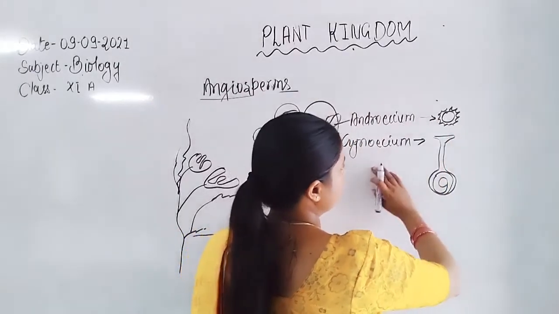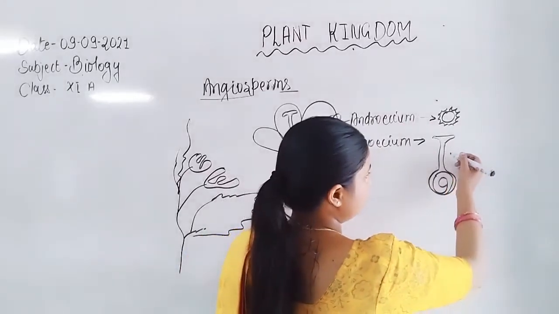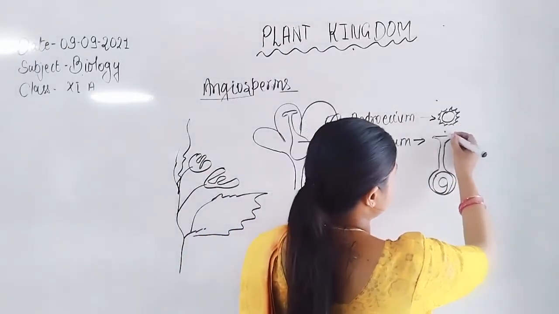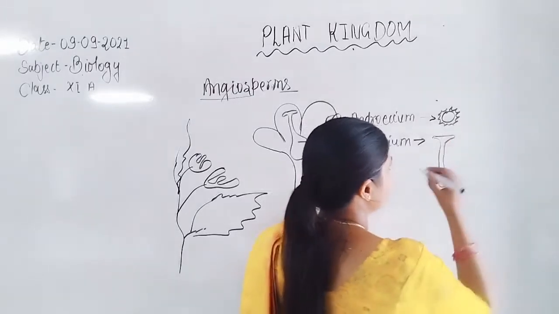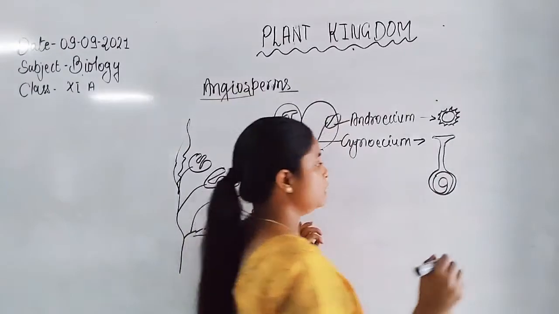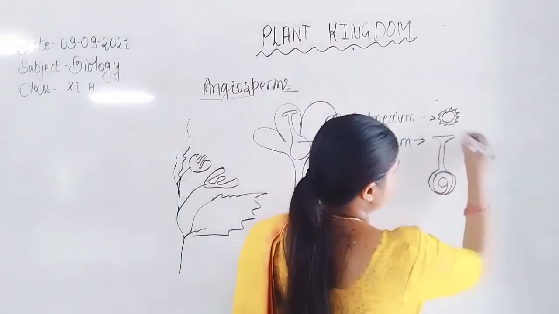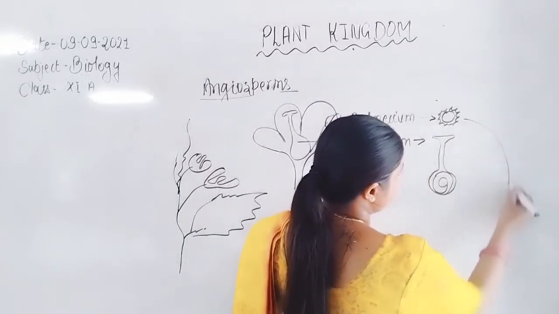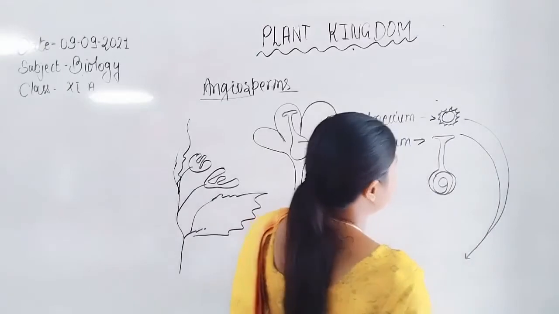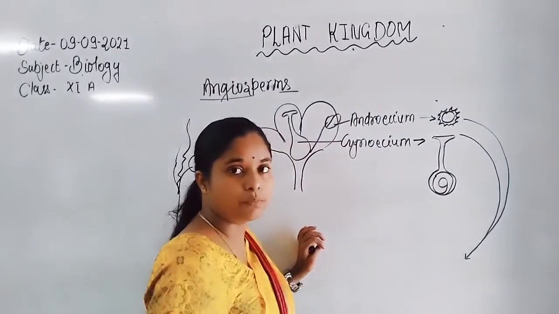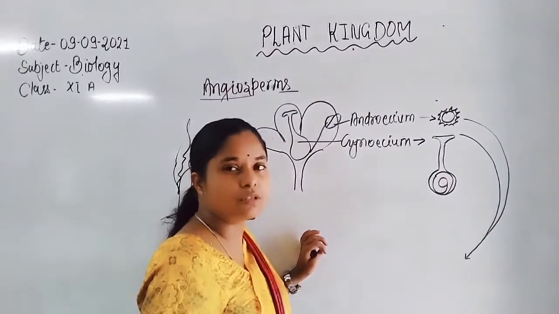These pollen grains reach onto the stigma of a plant and germinate to form a pollen tube. The pollen tube transfers its sperm into the ovule, and finally into the egg or embryo sac.